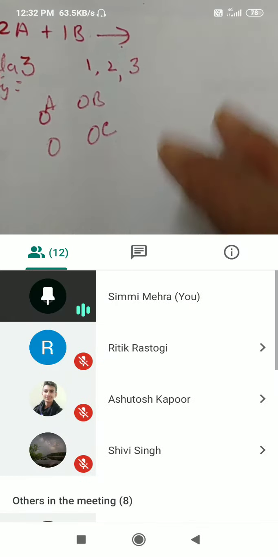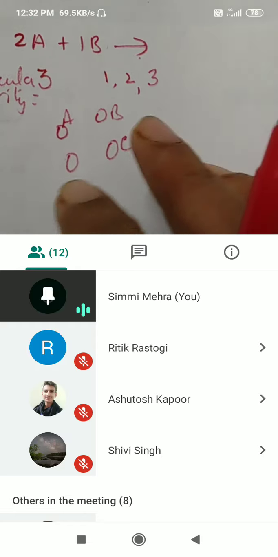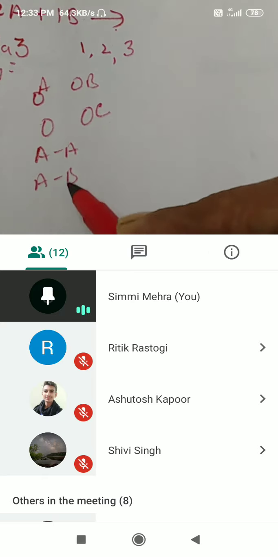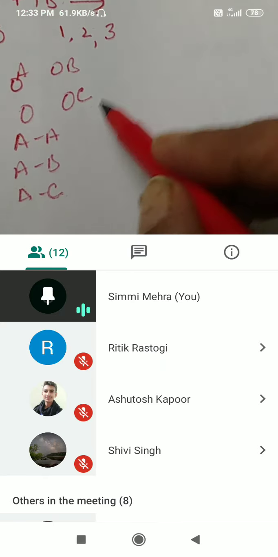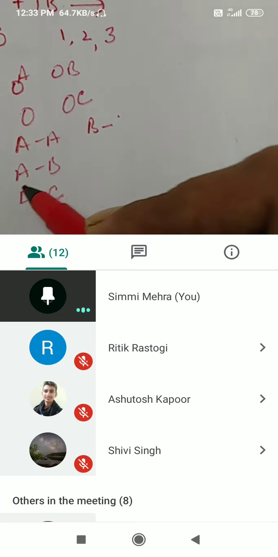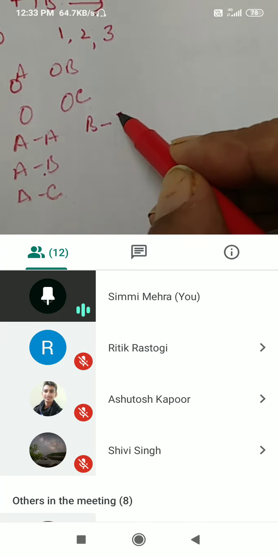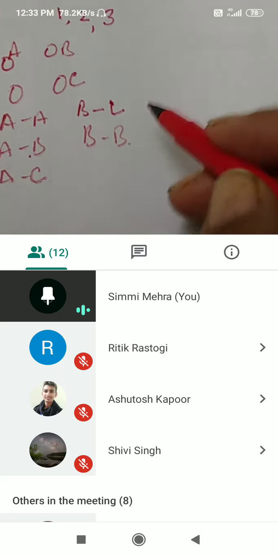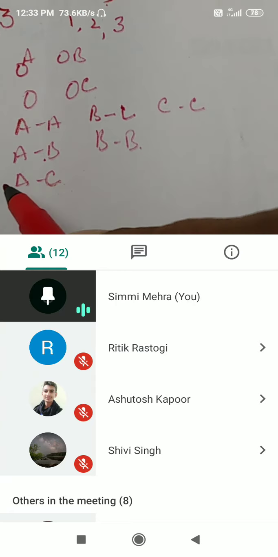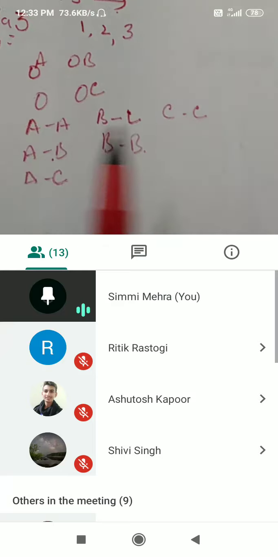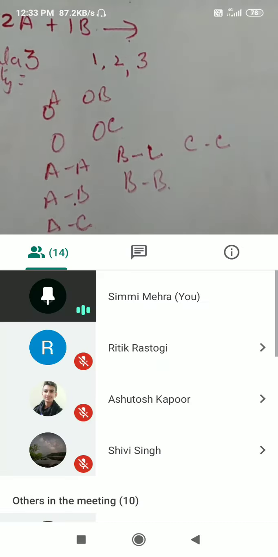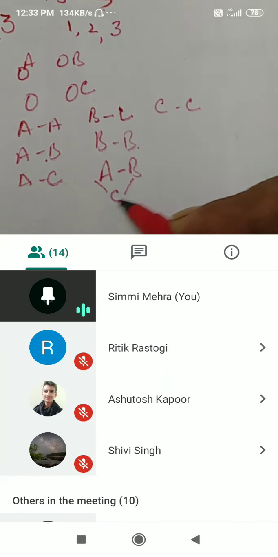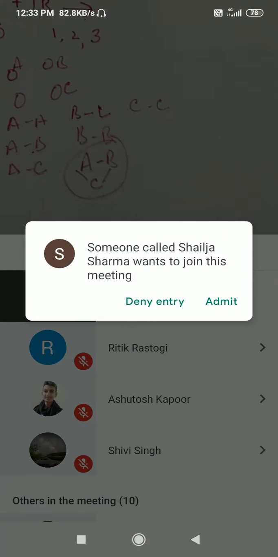Now, if we have three types of molecules in the reaction mixture, they are going to collide with each other. A will collide with A, A will collide with B, A will collide with C. Similarly B will collide with A, it will be repetition here, so B will collide with C and B will collide with B. So these are the various possibilities. C can collide with C and it has already collided with A and B. So many possibilities are there, but still the product will not be formed. Product will be formed when all A, B and C collide with each other. They will form the product.